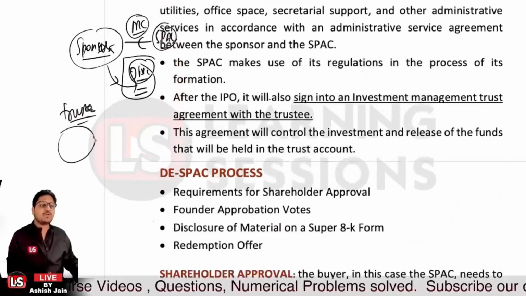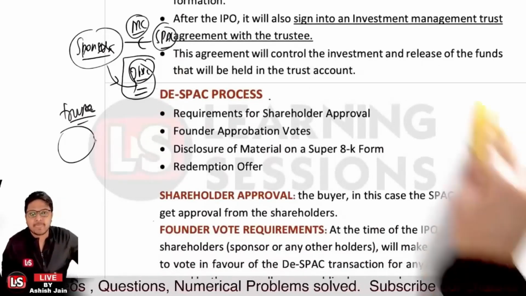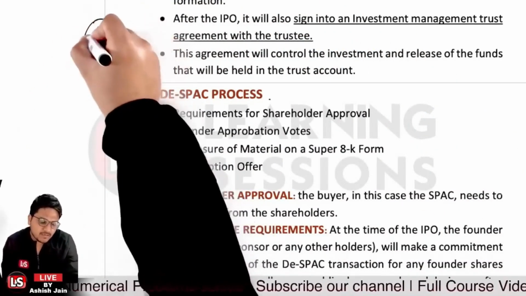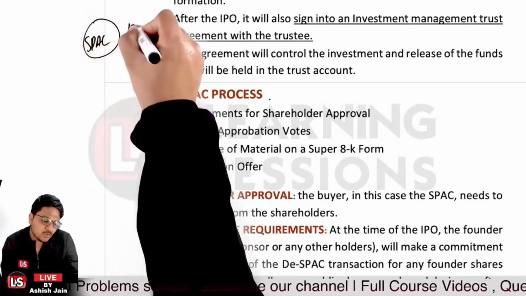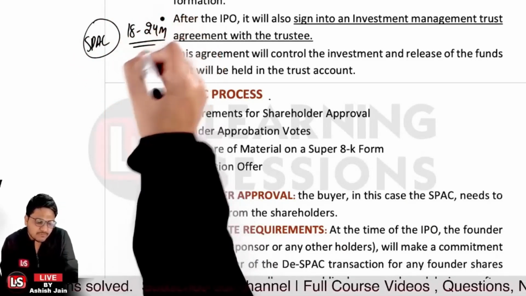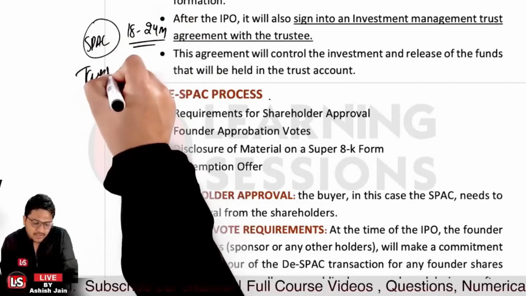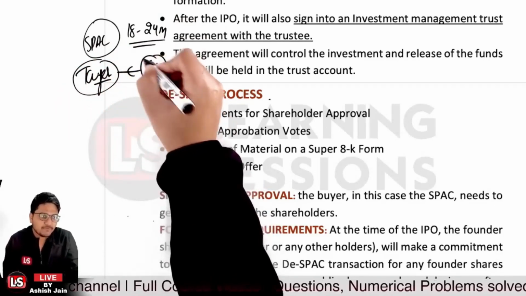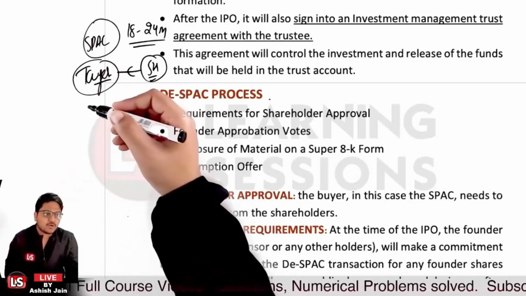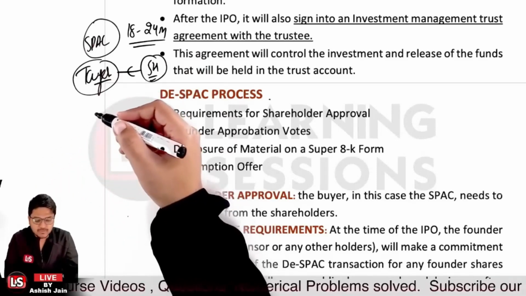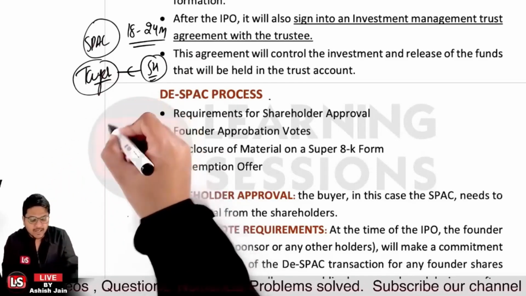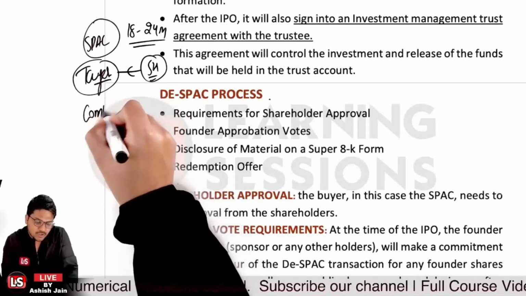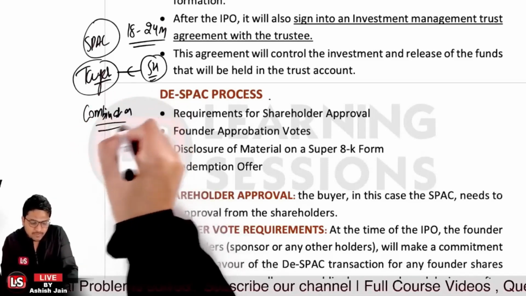And further after that it's related to the de-SPAC process. Now, what is the de-SPAC process? It is to be completed within a period of 18 to 24 months. Once you have finalized the target company, you have to get approval from the shareholders, and then the approval votes are given for the target, and ultimately the combination of the entities is done.